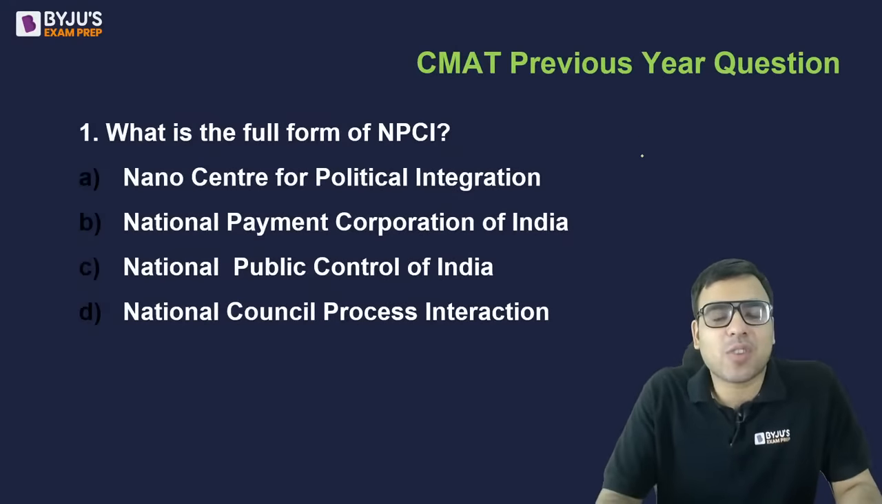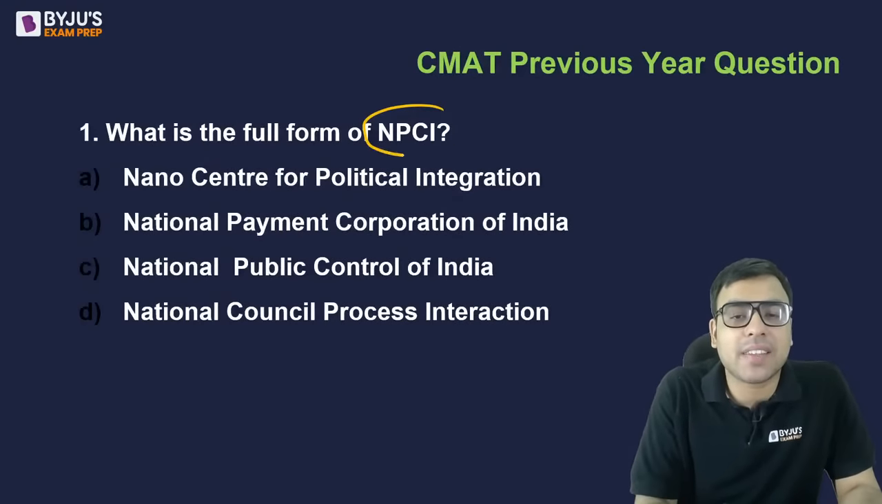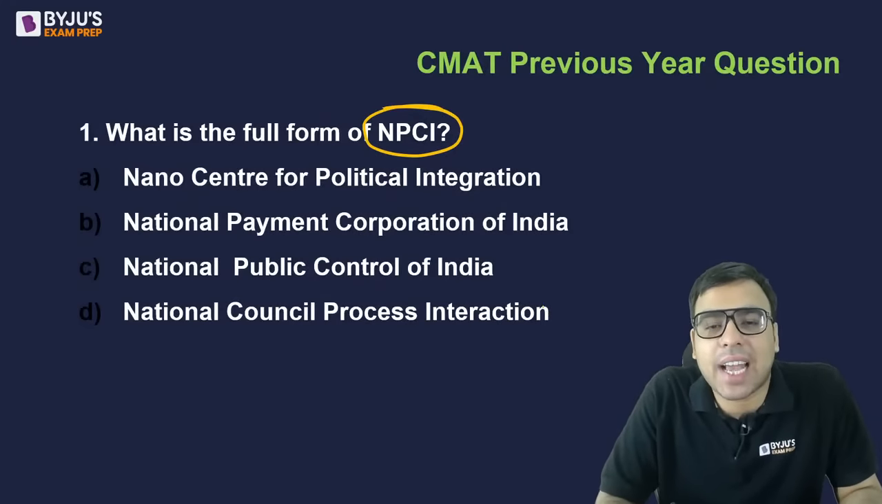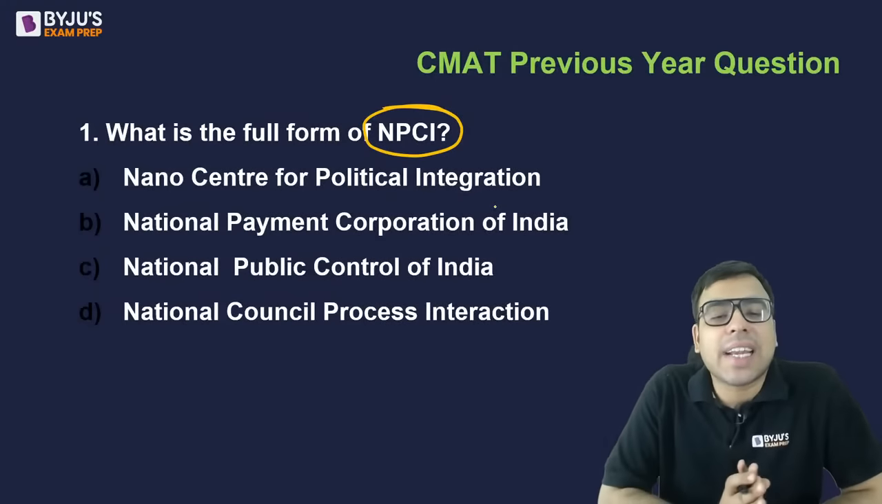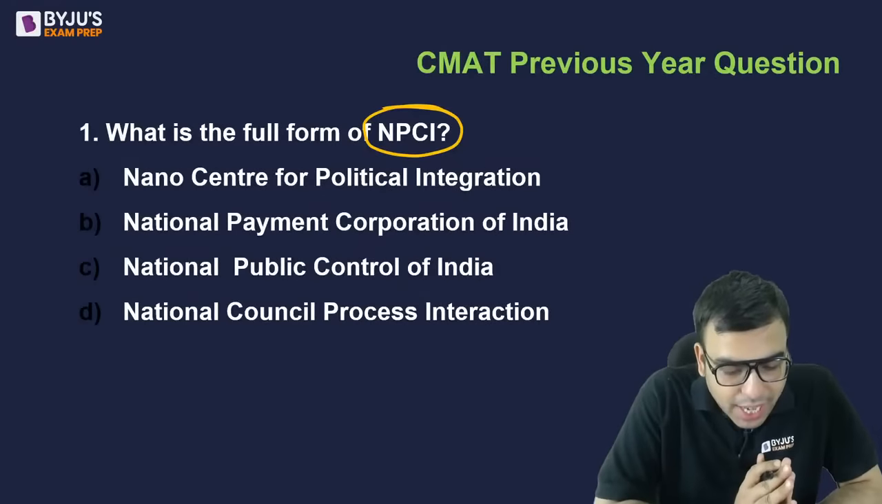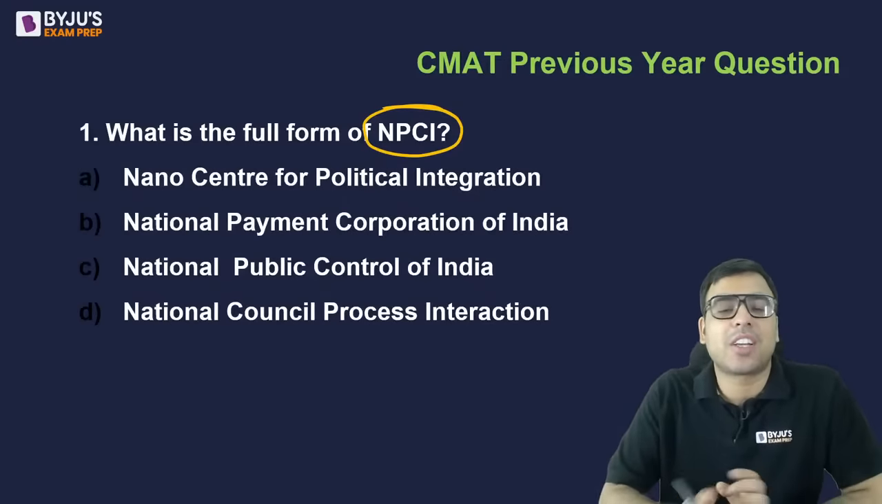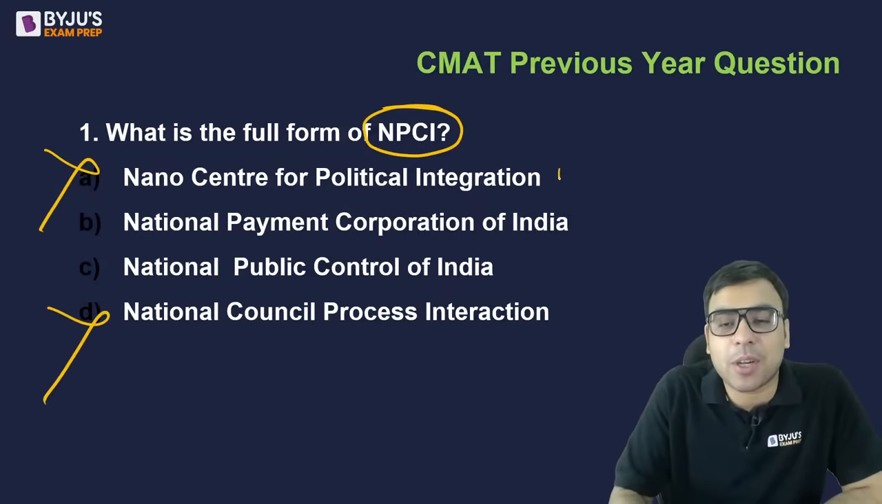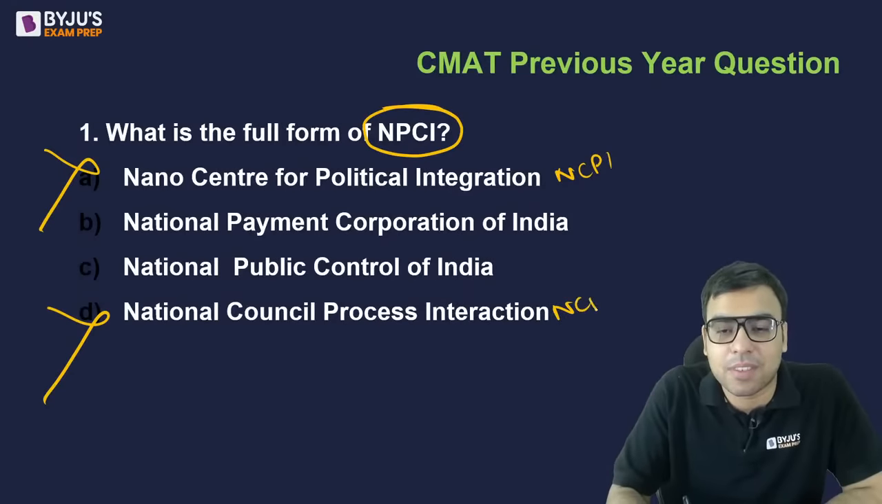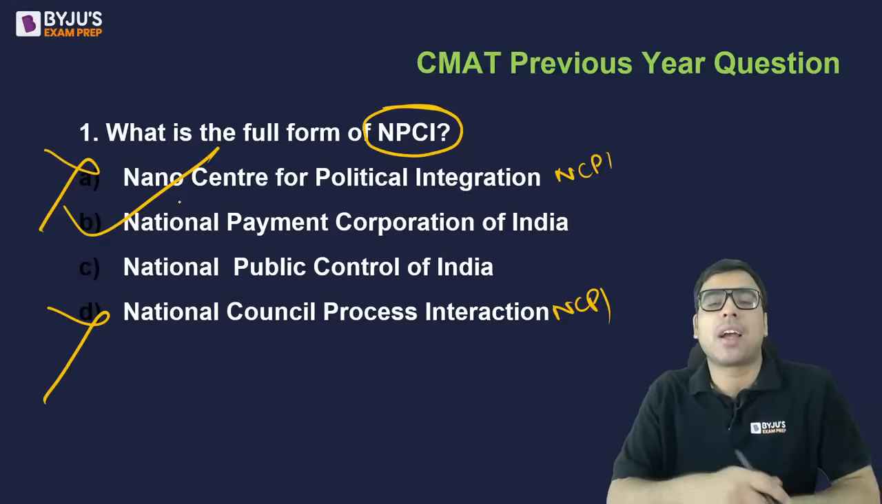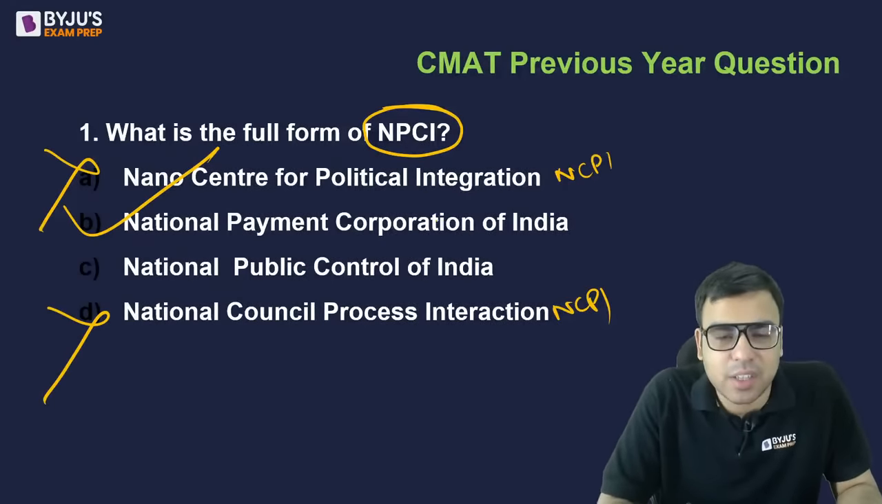Okay, the first question is, what is the full form of NPCI? Your options are Nano Center for Political Integration, National Payment Corporation of India, National Public Control of India, National Council Process Interaction. What is the right answer to this question? Yes, you all are right. First of all, A and D you can easily eliminate because these are talking about NCPI, which is not the short form. So the right answer is National Payment Corporation of India. So B is the right answer to this question.